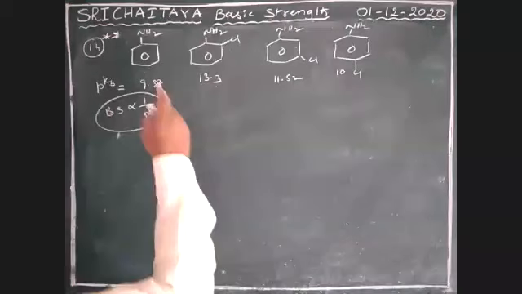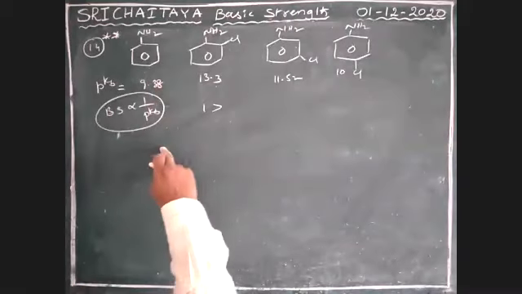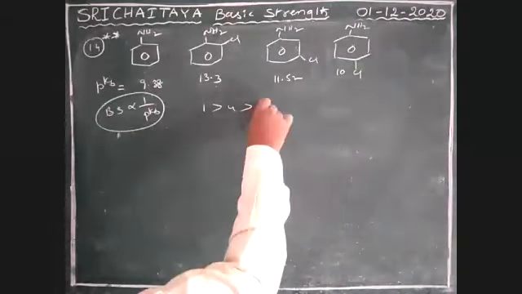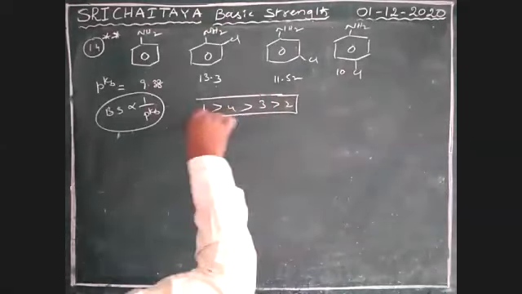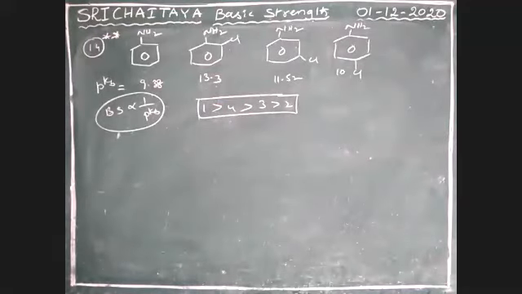It is 1. Second, 4, and then 3 and 2. So 1 greater than 4 greater than 3 greater than 2. That is the final answer.